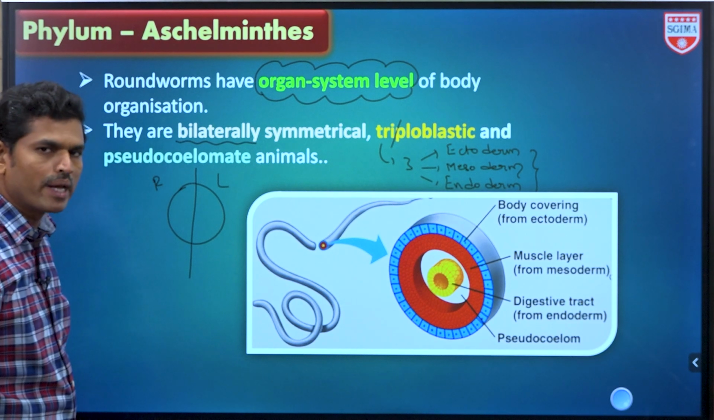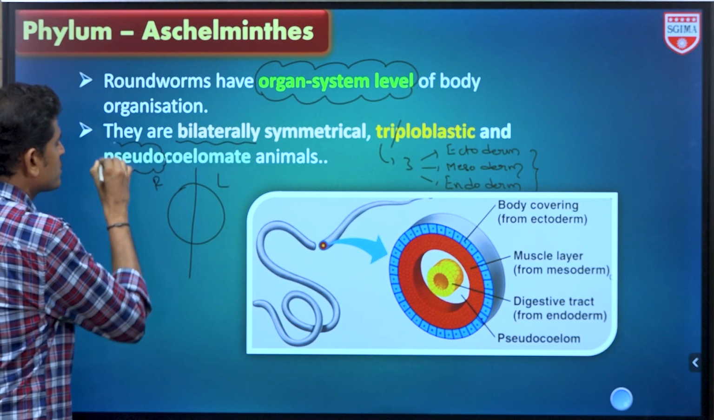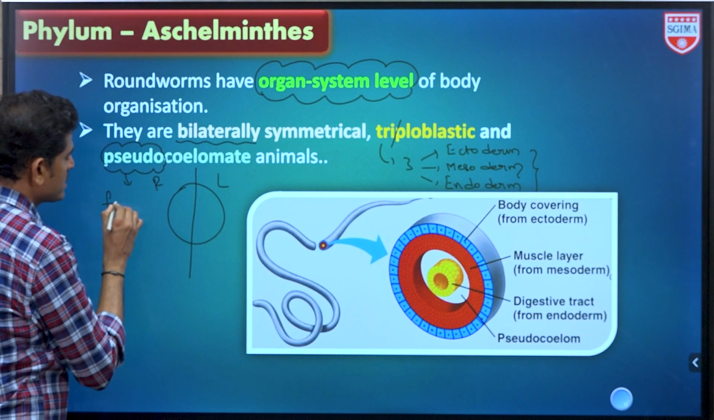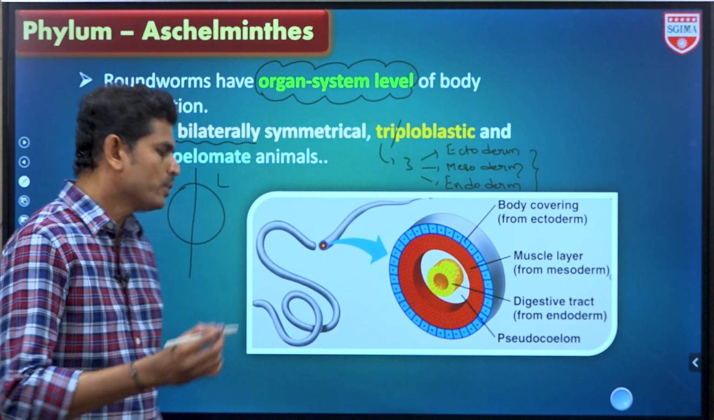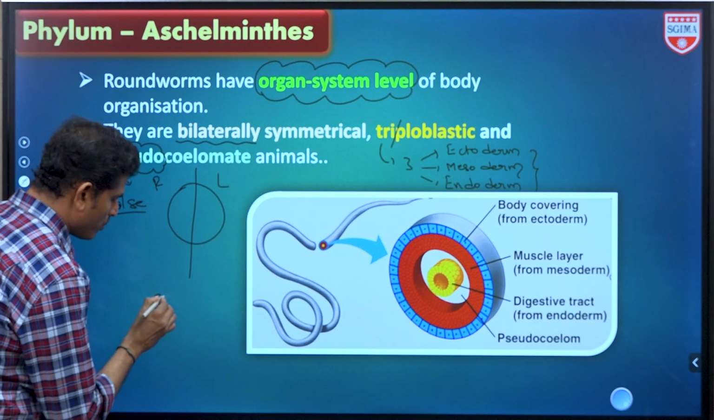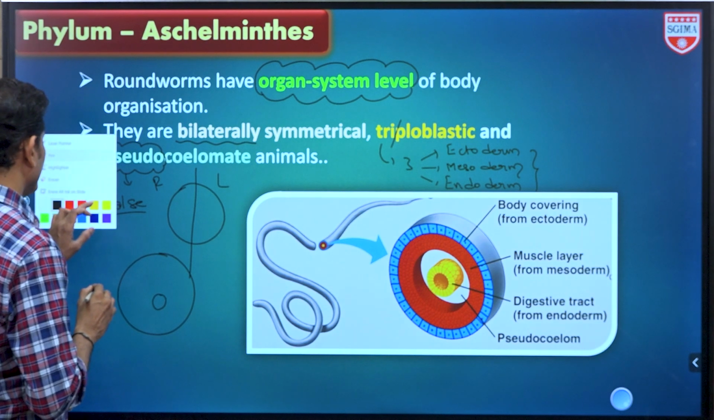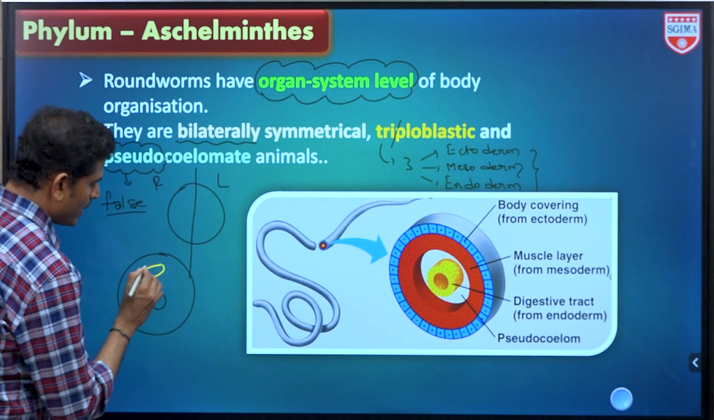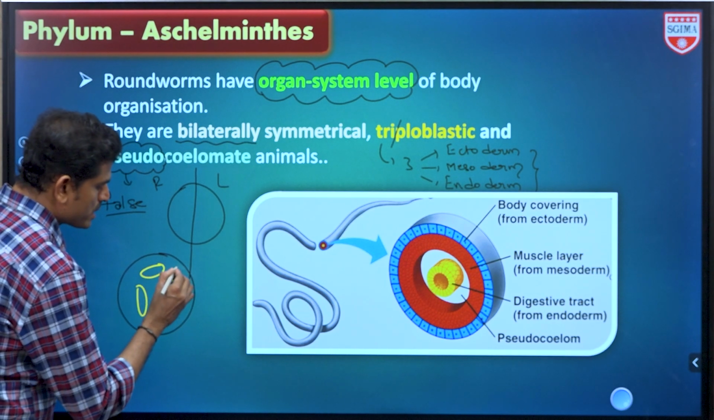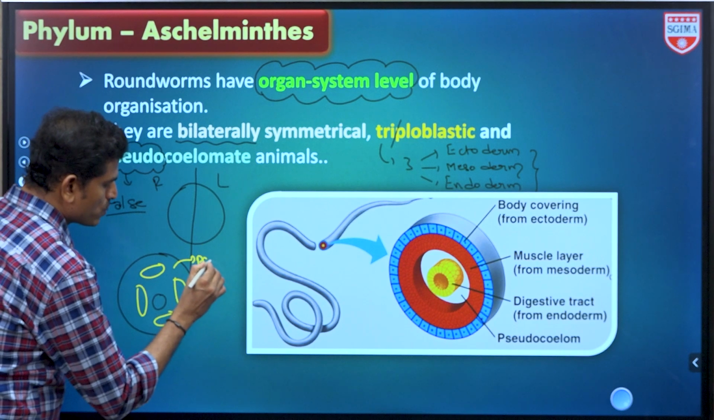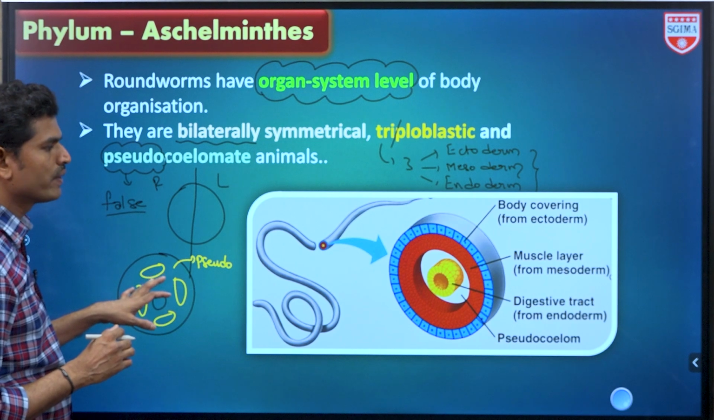And pseudocoelomates. Here the original coelom is not present. That's why pseudocoelomates. A false or fake coelom is present in these organisms. We know the definition of the original coelom. Between the endoderm and the ectoderm, the mesoderm is arranged like pouches, and outside these pouches is what is called the pseudocoelom. Don't misunderstand this as the true coelom.